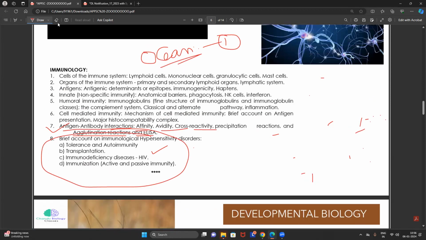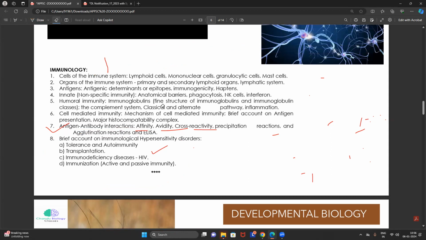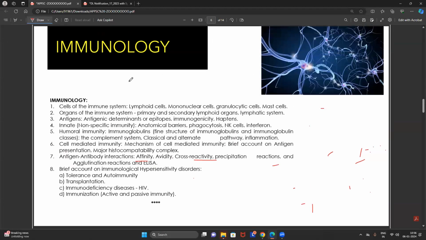Now again, I'm telling you, just to teach all of you immunology, it will take 1 year, 1 month for me. That much depth we all have to read. Anyway, we will focus on that. We will work extremely hard with respect to immunology and every chapter. Don't worry about it. You people can't read the entire QB. You can't read the entire Abbas. You can't read the entire Roitt. Don't worry, I'll provide you high quality material and PowerPoint presentations which will help you to crack the exam.